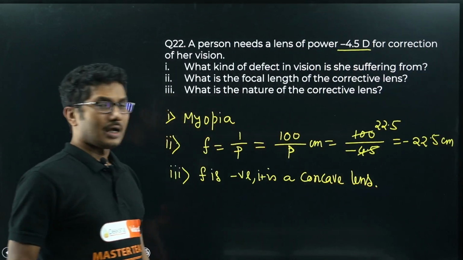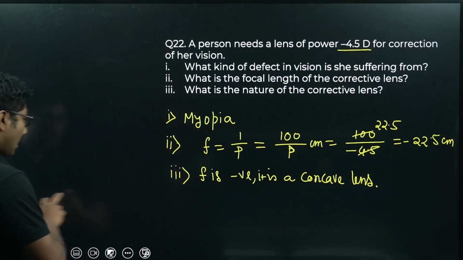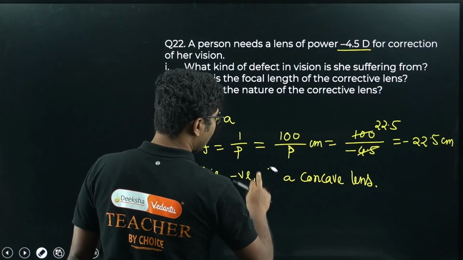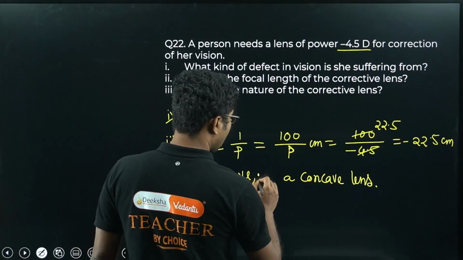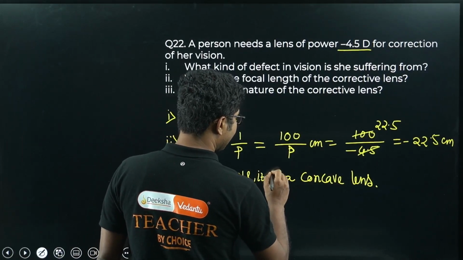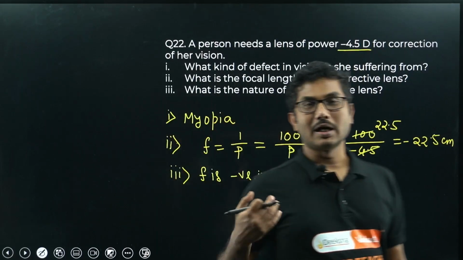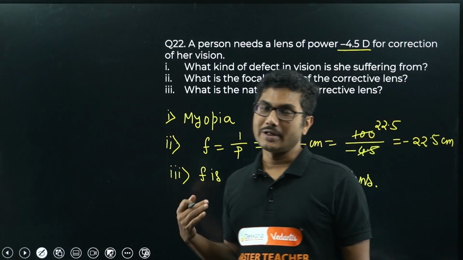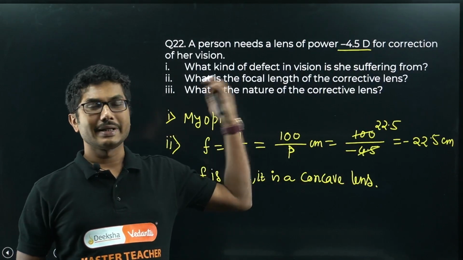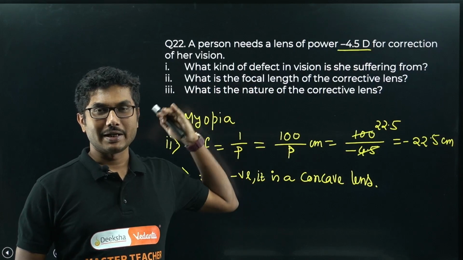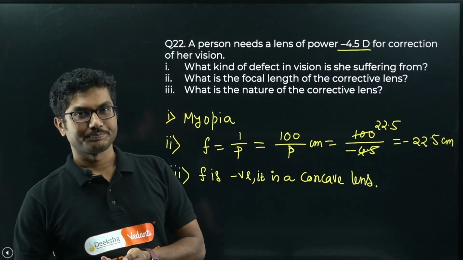This kind of judgment, this kind of understanding should be in you by now. If you are still not able to guess from the sign, from the problem, what type of lens it is, then you are in big trouble. So you have to be careful. Whenever they give you a negative lens, negative power, negative focal length, they are all related to concave.